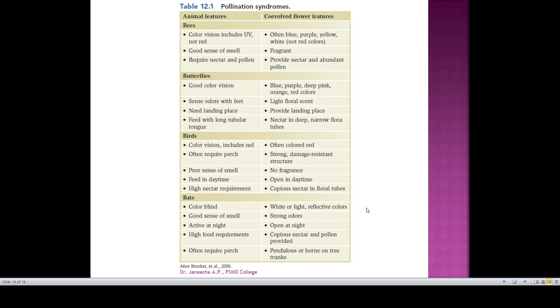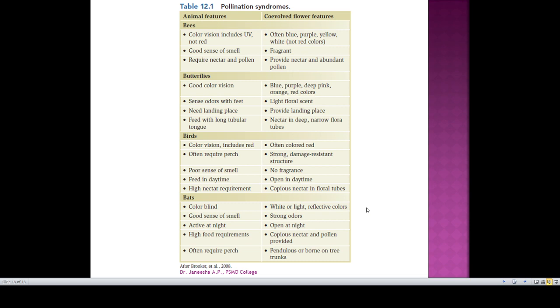If a plant is pollinated by butterflies, where butterfly has good color vision, sense of odor, needs a landing place and feeds with a long tubular tongue, then the flowers must have blue, purple, deep pink, orange, red colors, light floral scent or lightly scented flowers, provide landing place for the butterflies, and it should have nectar in deep, narrow floral tubes.